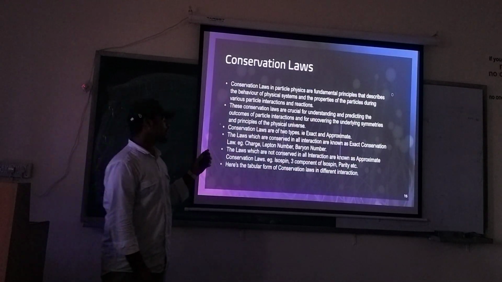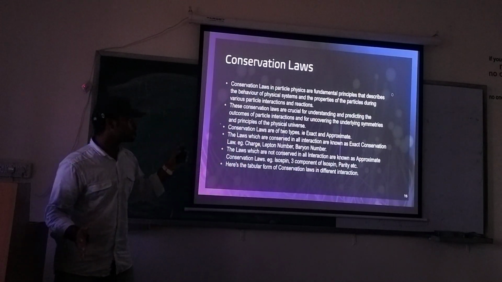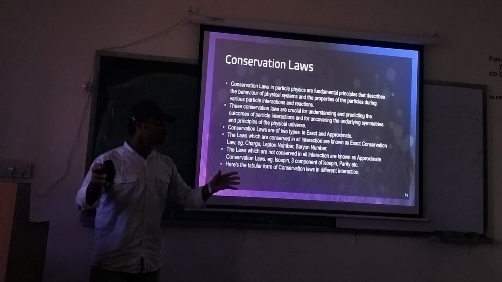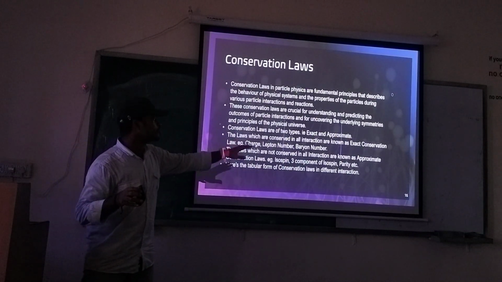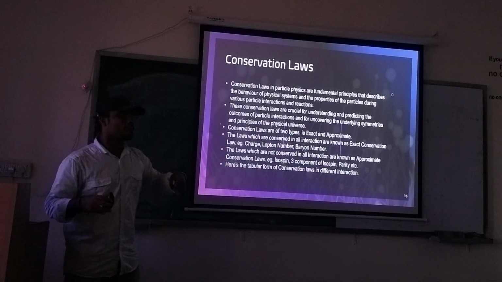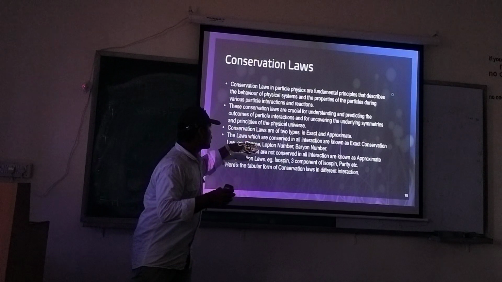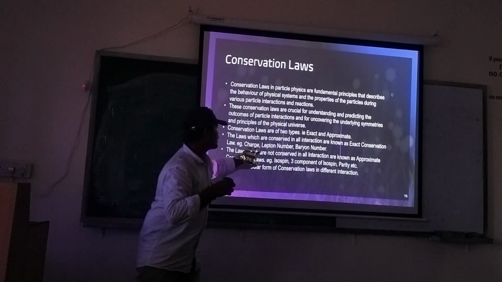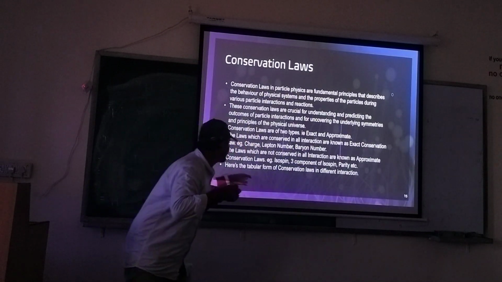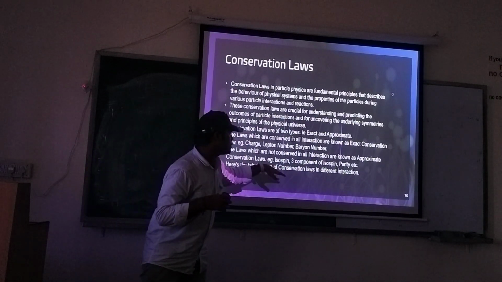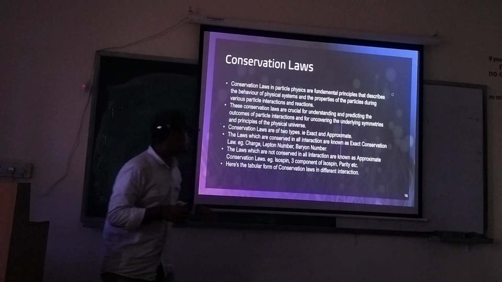Conservation laws are of two types, exact and approximate. Exact conservation laws are conserved in all four interactions, and approximate conservation laws may or may not be conserved in all the interactions. The exact conservation laws include charge, electron number, and baryon number, and the approximate conservation laws include strangeness, parity, etc.